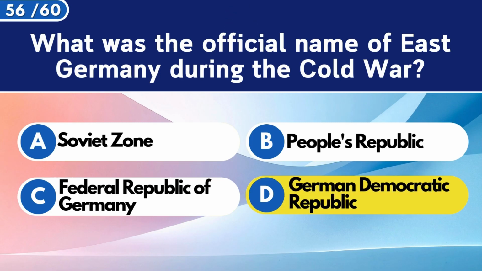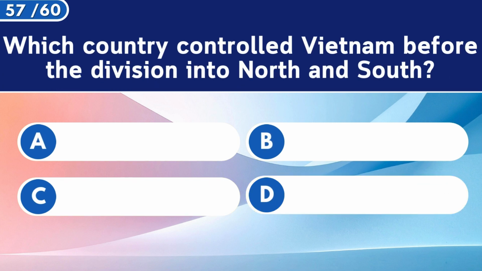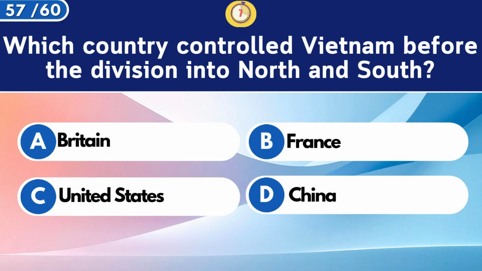German Democratic Republic. Which country controlled Vietnam before the division into North and South? France.